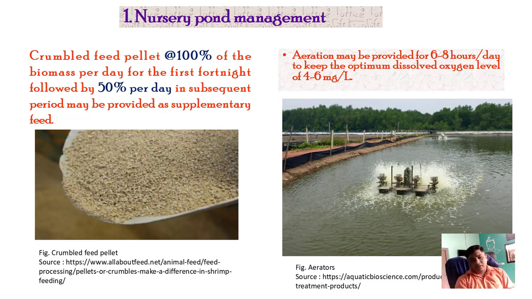Again, a more important aspect in nursery pond management is the depletion of oxygen at night. So aeration will be provided for 6 to 8 hours per day to keep the optimum dissolved oxygen level of 4 to 6 milligram per liter. Because in small ponds the oxygen level usually decreases at night. You can see in this picture, this is an artificial aerator which helps increase the oxygen in the water body. So aeration is also important in the prawn culture system.